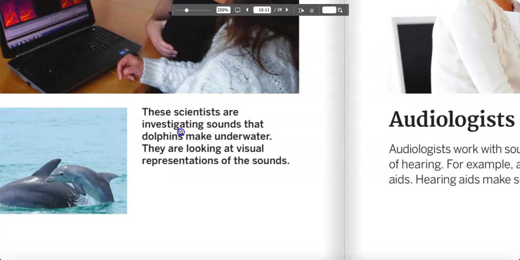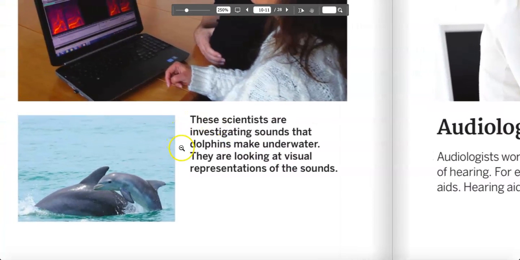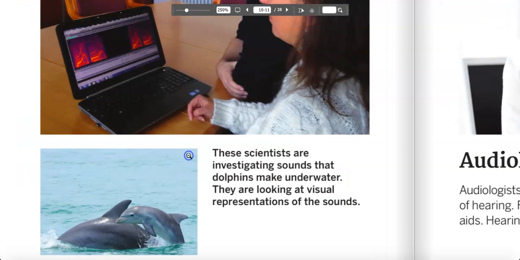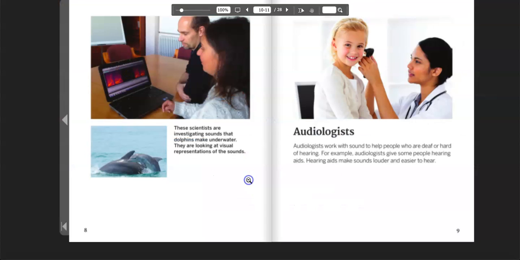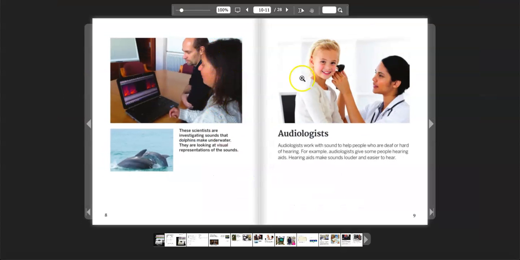And right here, this is actually what we're doing too as we read this caption. These scientists are investigating sounds that dolphins make underwater. They're looking at visual representations of the sounds. So they must have some type of device in the water that's allowing them to record the whistles and clicks that the dolphins are making. And now together they're sitting back at the computer analyzing that data, which must really be cool.